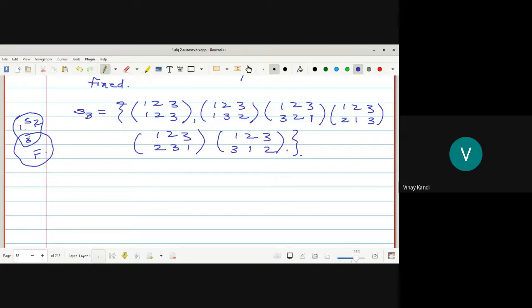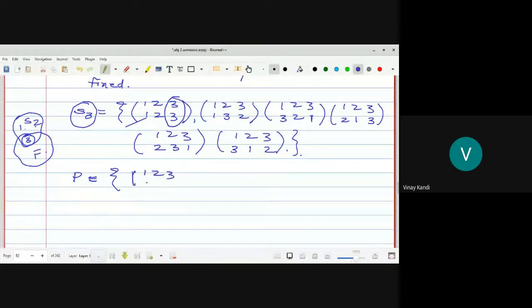Now set P is the collection of those permutations which leave 3 fixed. That is, which elements did we take in set P? Those that keep 3 as 3. So this comes in P, 1 2 3 to 1 2 3.